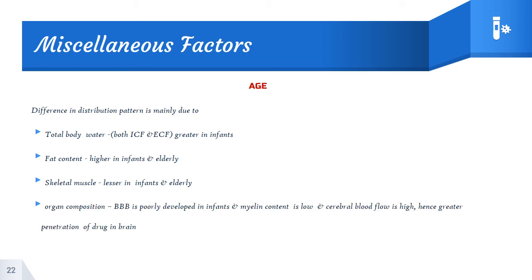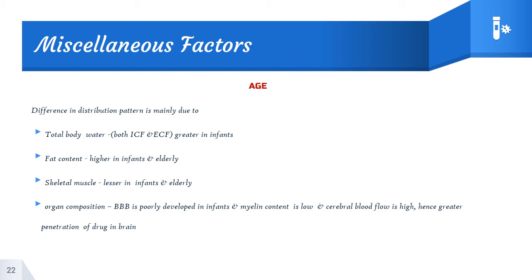And organ composition: the blood-brain barrier development will be poor in infants, myelin content is low, the cerebral blood flow is high, and hence a greater penetration of drug will be in the brain.